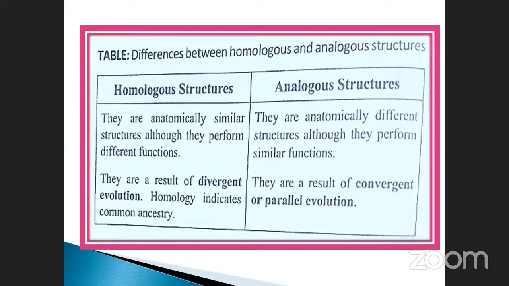Analogous structures are anatomically different structures, although they perform similar functions. Here also, they are a result of convergent or parallel evolution. This is a different thing. It is a very, very important thing. Homologous structure has different function; analogous has different structure but similar functions. Okay, we will see one by one.